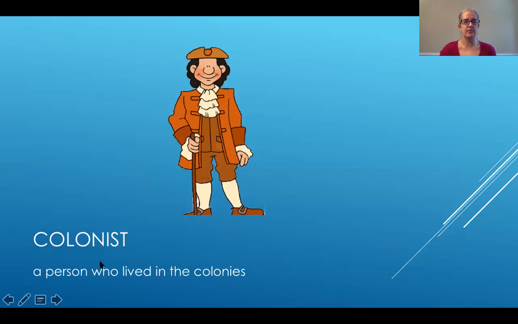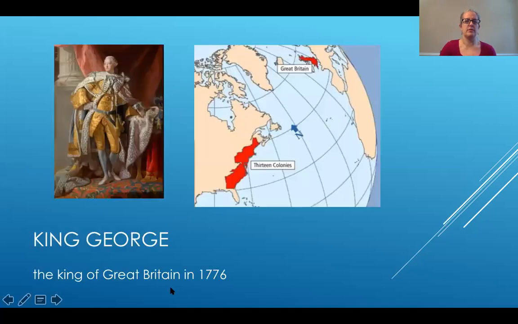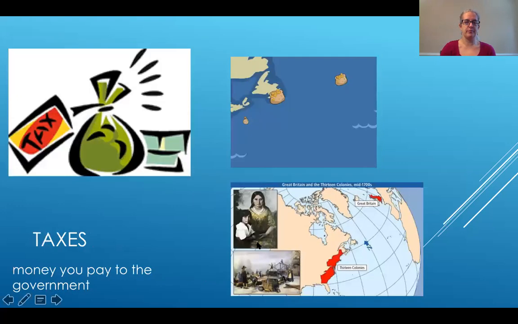Colonist. A colonist is a person who lived in the colonies. Angry. Angry is a feeling, like mad. King George. King George was the king of Great Britain in 1776. Here we see King George, and here we see Great Britain. Taxes. Taxes are money you pay to the government. The 13 colonies had to pay taxes to the king in Great Britain.